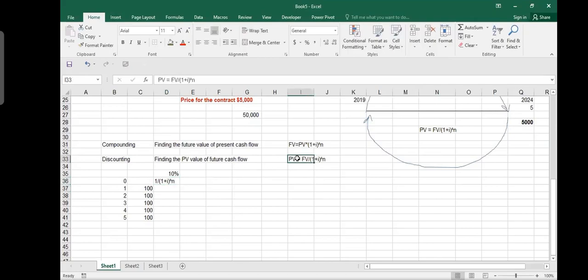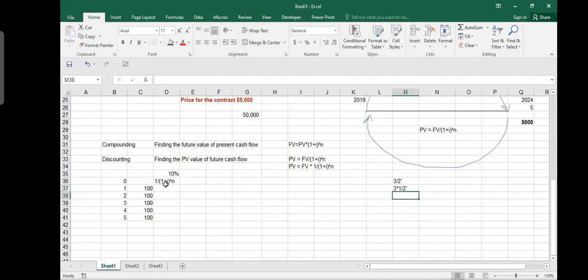Please allow me to write this down. This is what I wrote. Can I write that present value is equal to future value multiplied by 1 divided by (1 plus i) to the power n? Is it the same thing? Yes, it is the same. These two are the same, right? You can write 3 divided by 2, or you can say 3 multiplied by 1 divided by 2. It's the same thing.